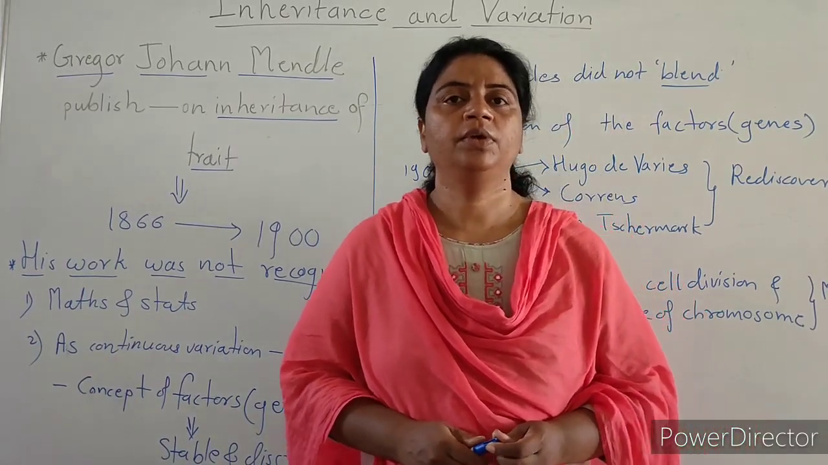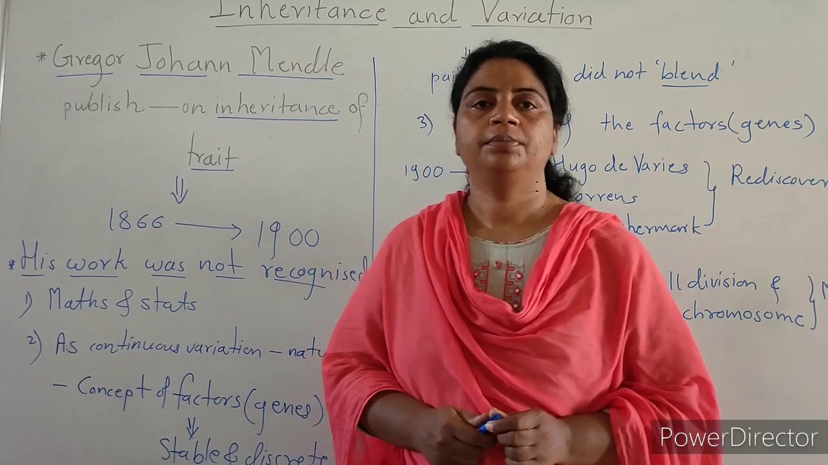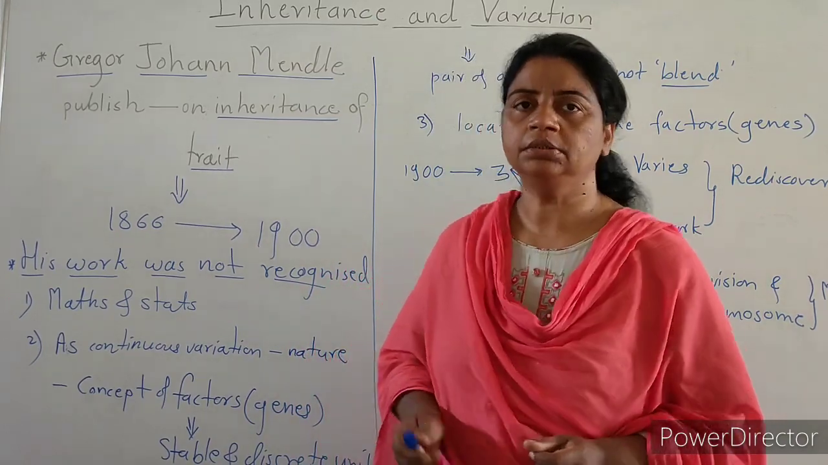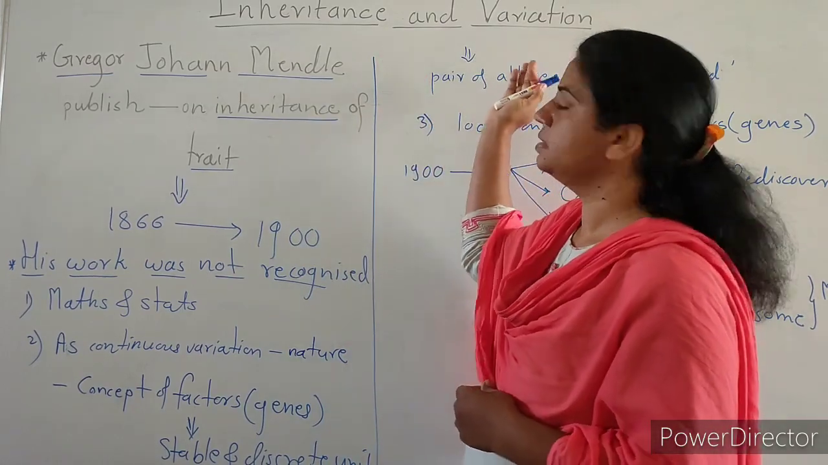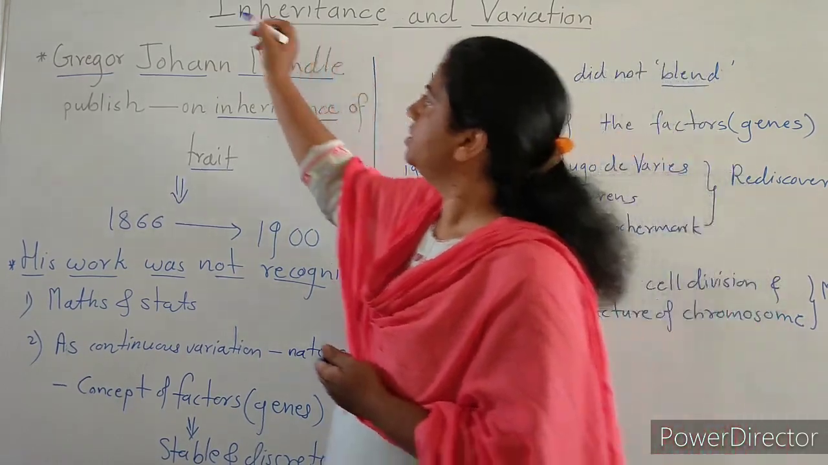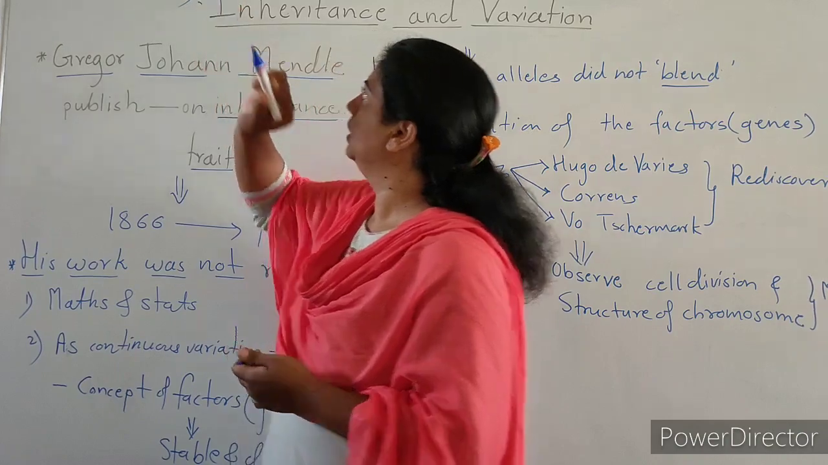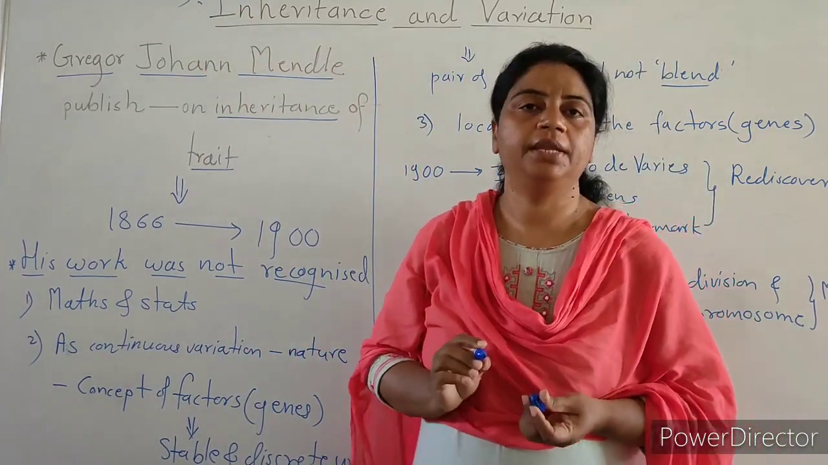Last lecture we had completed the chapter on respiration and circulation. Here we start a new chapter, inheritance and variation. It is the third chapter, inheritance and variation.